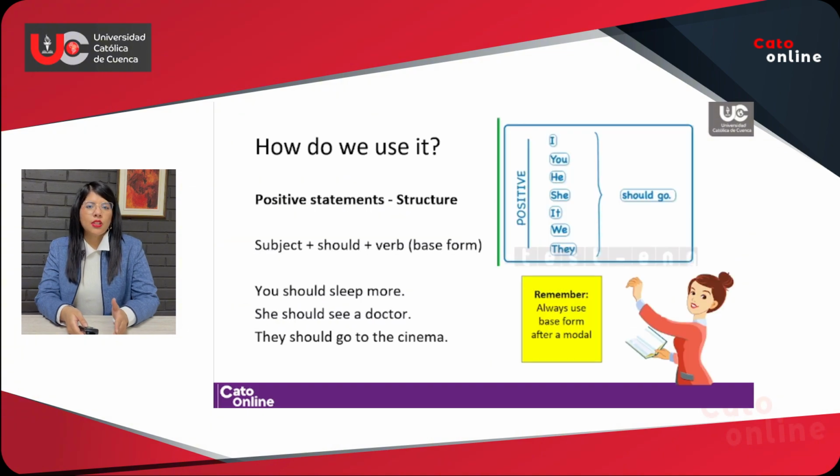So, how do we use it? What is the structure that we're going to use when we want to use should for suggestion? For positive statements, we are going to use the structure of subject followed by should followed by verb in the base form. Remember that you always need to use the base form of a verb after a modal. Some examples are, you should sleep more. She should see a doctor. They should go to the cinema. So, as you can see, you can use should followed by any verb as long as it is in the base form.